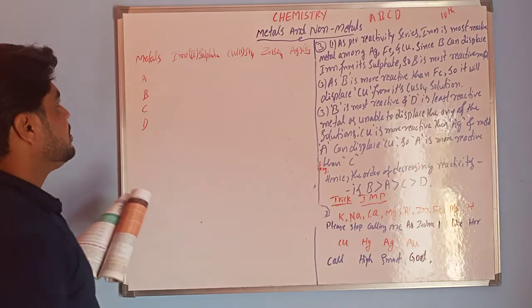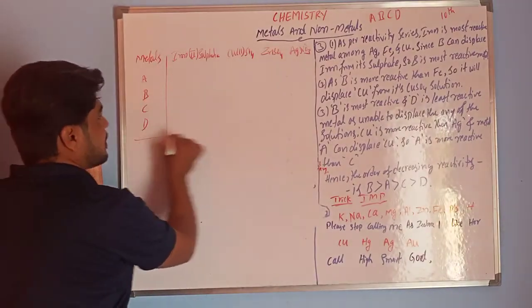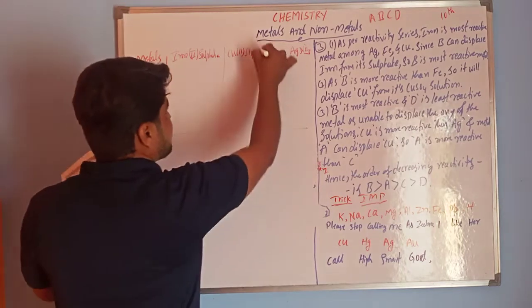So these are the solutions, and I am taking a table like this.